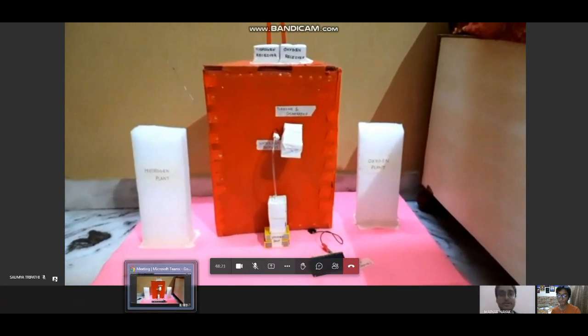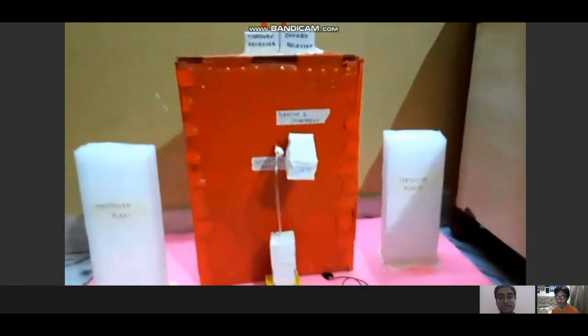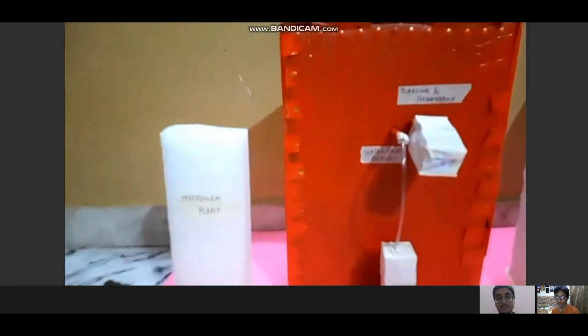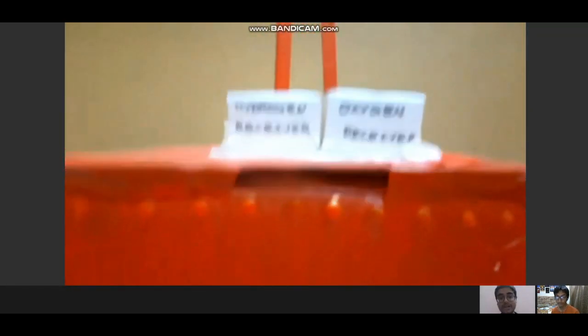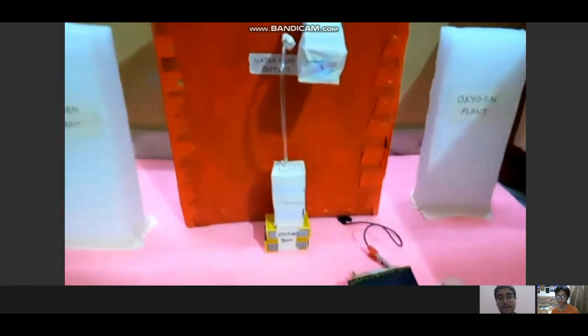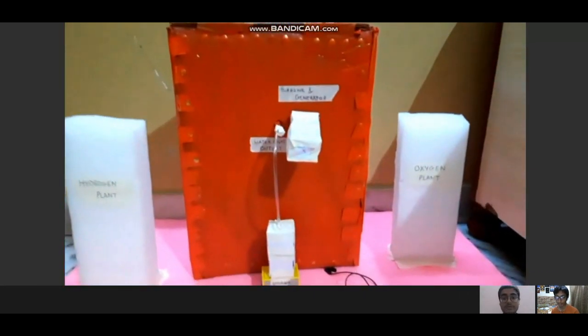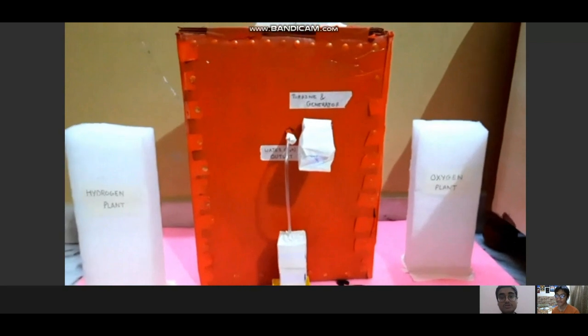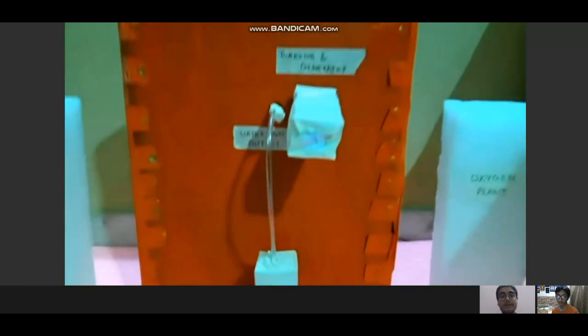So, we have two plants, hydrogen and oxygen, which store the gases at high pressure in liquefied form. The hydrogen and oxygen are fed to the reactor through pipes. The reactor consists of an electric-power combustion system, a coolant blanket with a steam turbine, and a shock-resistant container. The hydrogen reacts with oxygen to produce water, and the spark is provided by solar electricity from the solar panel. The heat produced in this reaction is captured by the coolant.